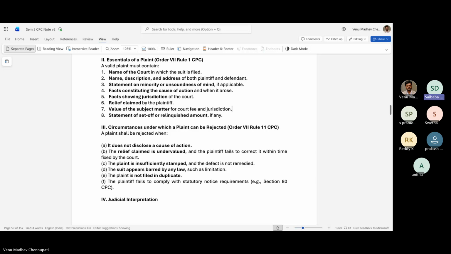This is enumerated in Order 7, Rule 1. Then we will see when a plaint can be rejected by the court. This is in Order 7, Rule 11 of CPC.